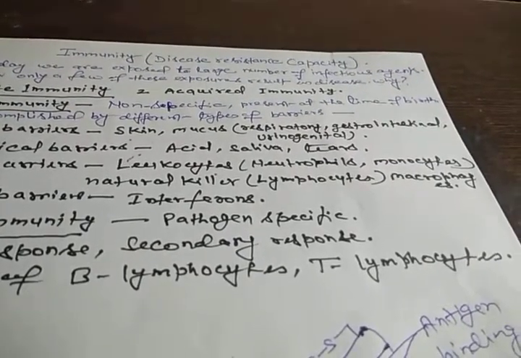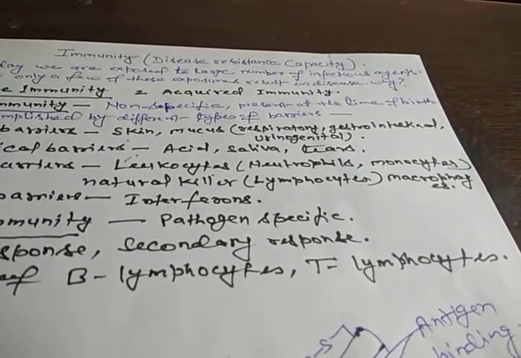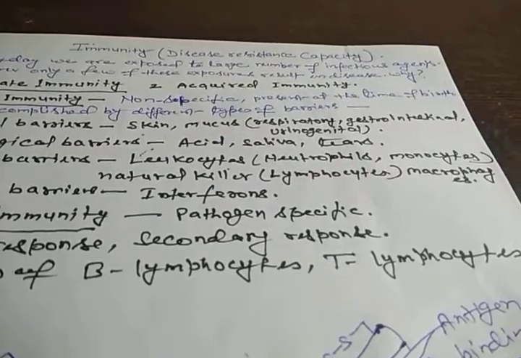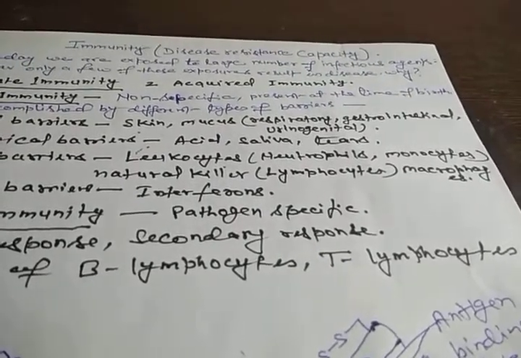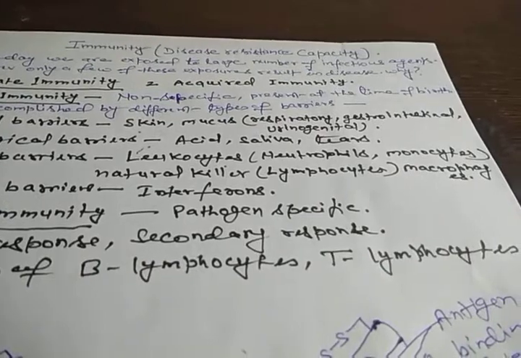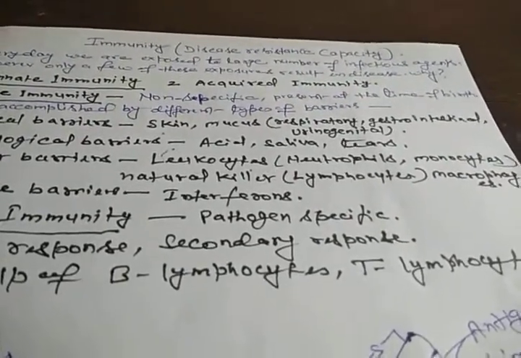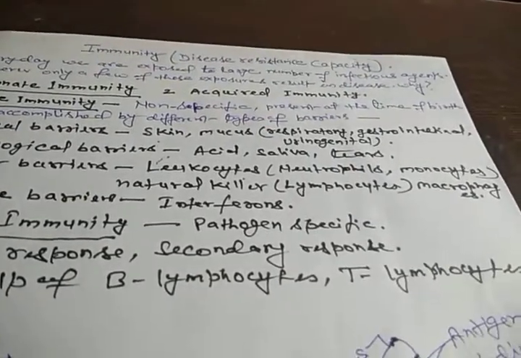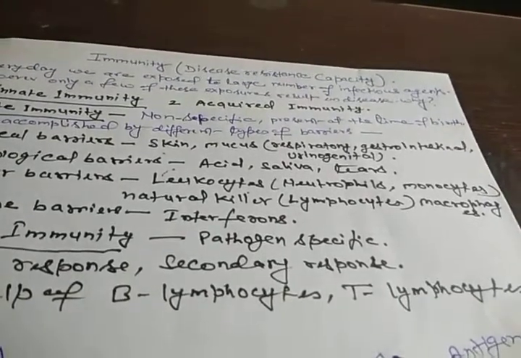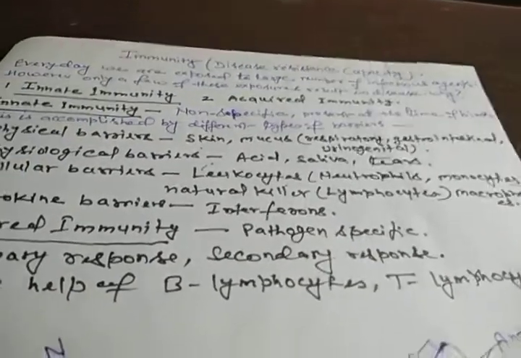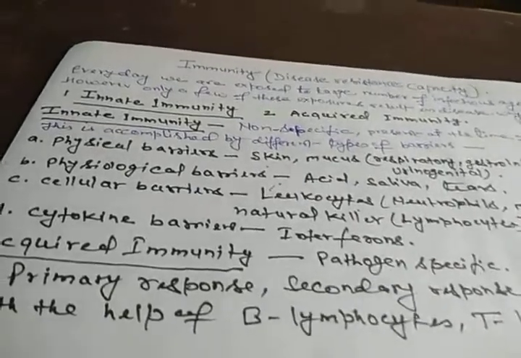Likewise, the macrophages are also a type of cell found in our tissues. These macrophages are also phagocytic. They can eat the microorganisms and destroy them. So these are the cellular barriers, which include different kinds of WBC like neutrophils, monocytes and natural killer cells. Likewise, in the tissues, macrophage cells are found that can also destroy microorganisms. Now we will talk about the cytokine barriers.